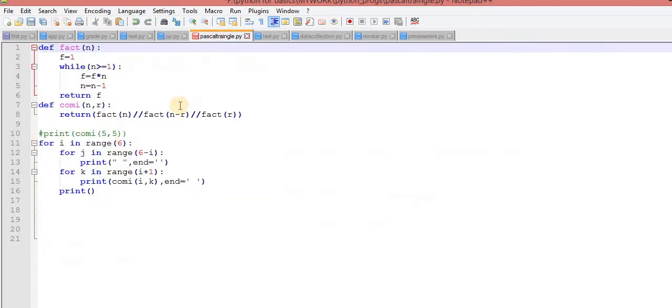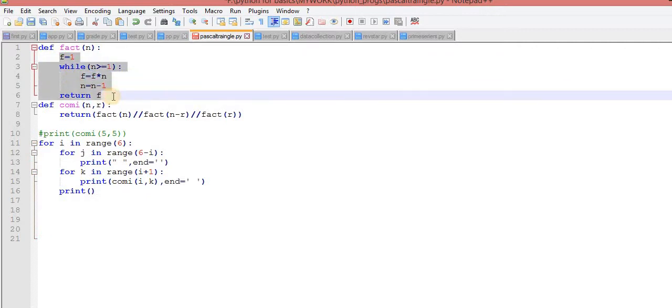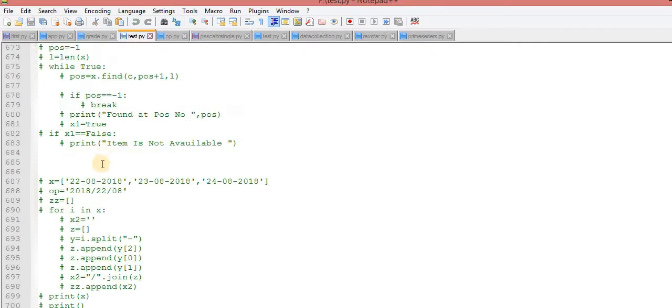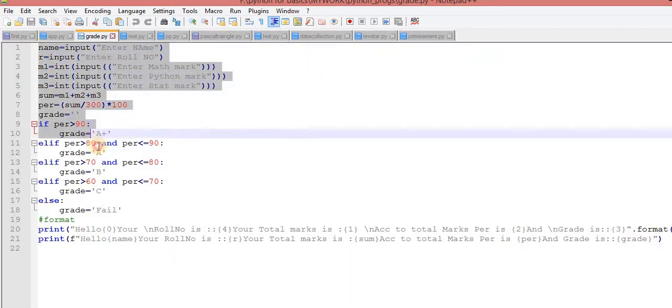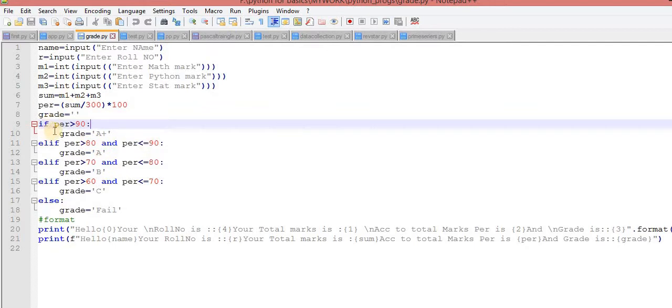If I show you one more code, you can easily observe which one is associated with which one. Let's see one more code. This is the same code, the code that is for your assignment. So you can imagine and easily understand which one is associated with which one. This grade is associated with this if.